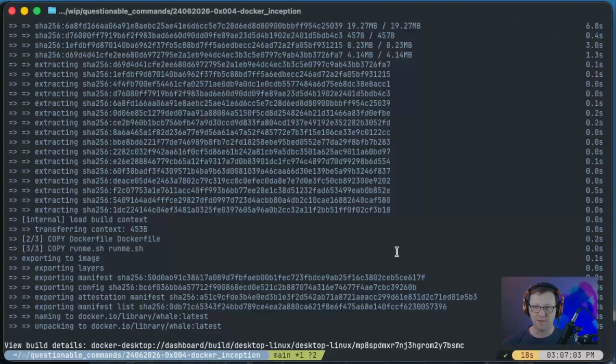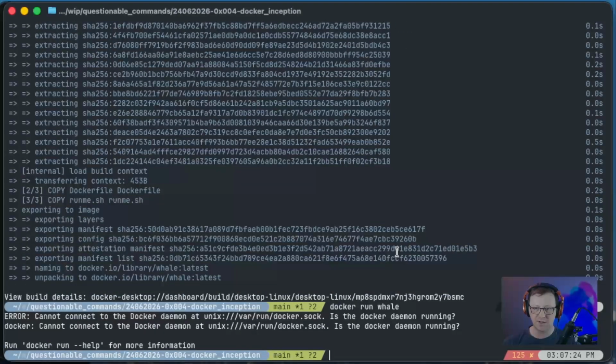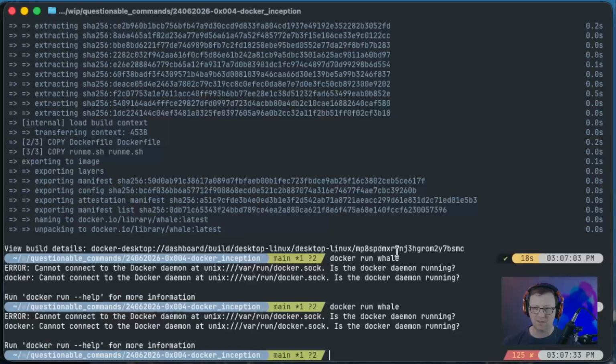So our new image is built. So let's actually run it. docker run whale. Yes, the Docker daemon is running. Cannot connect to the Docker daemon. Is Docker daemon running? Oh, you know what? I think I almost tricked myself.